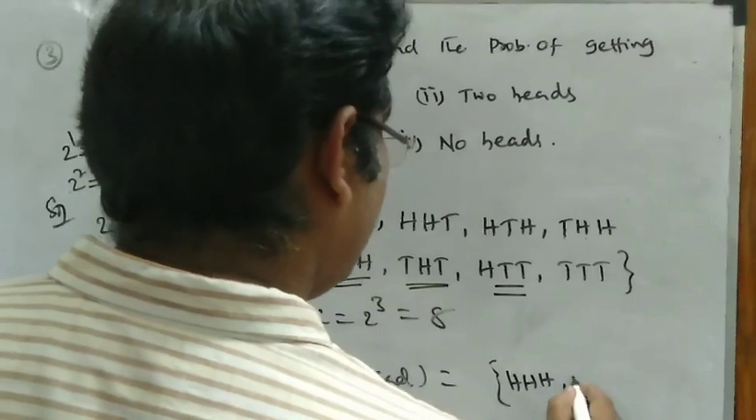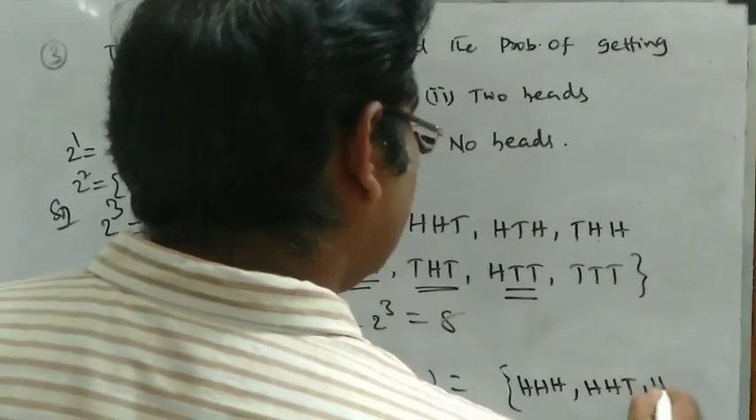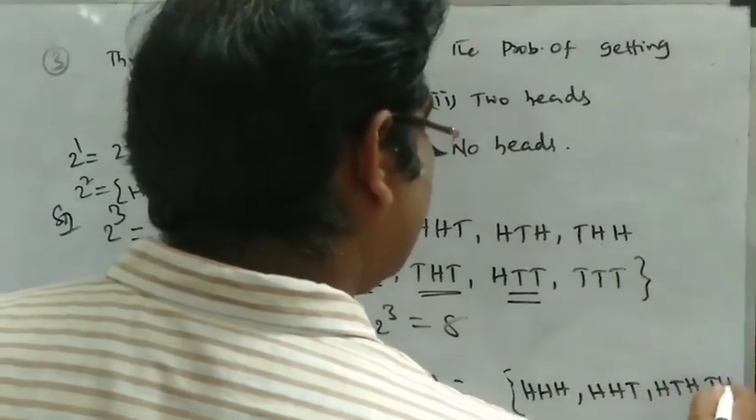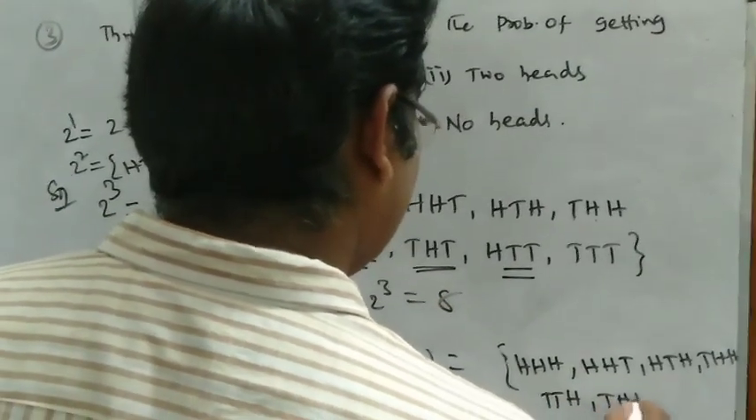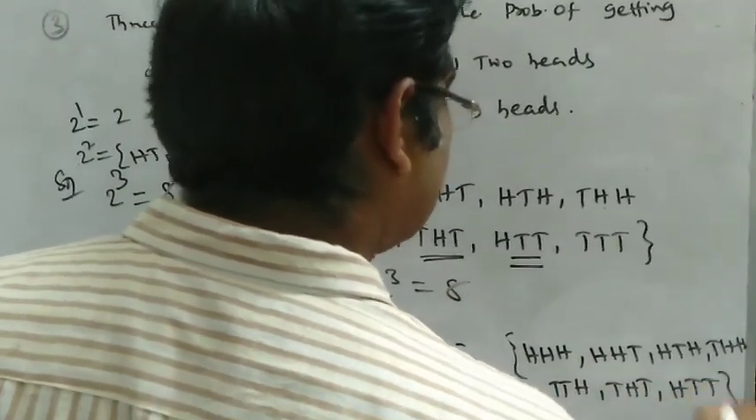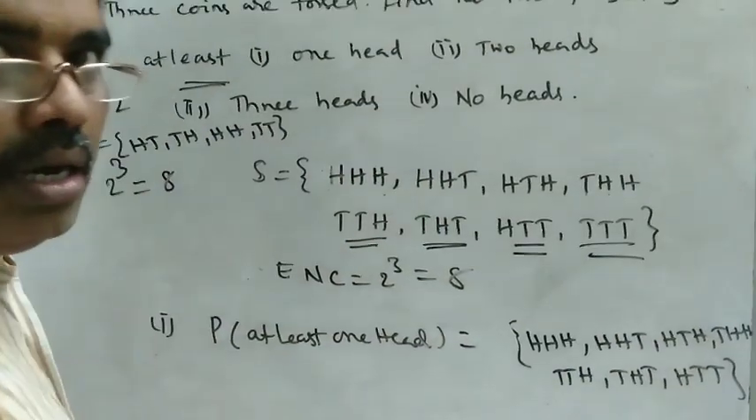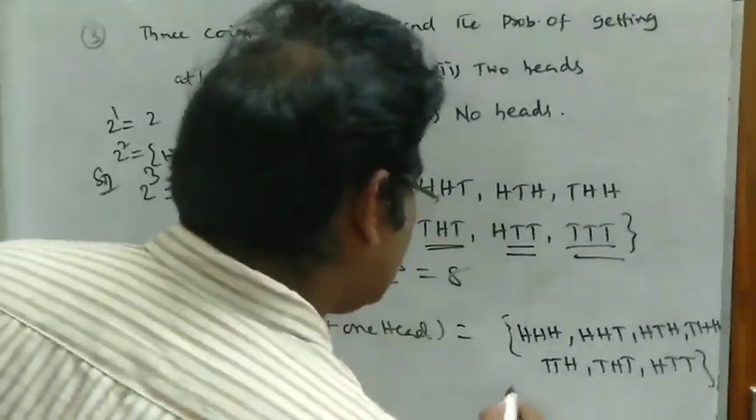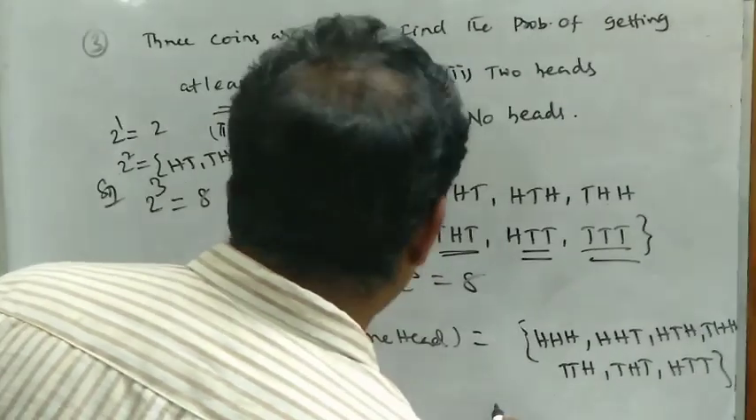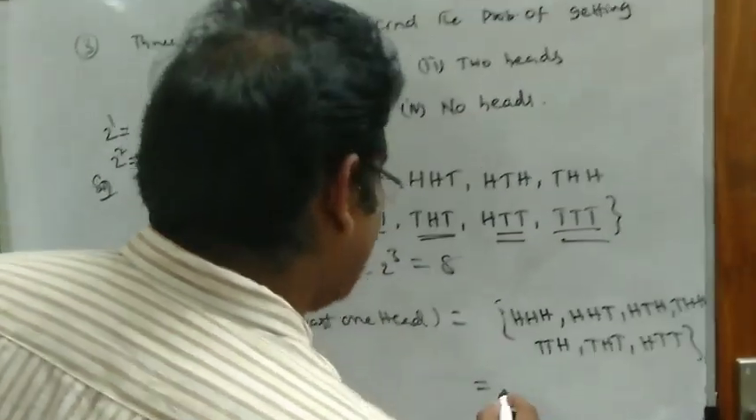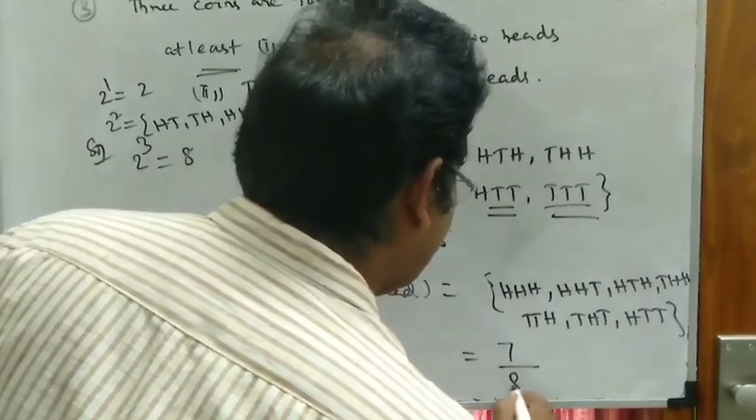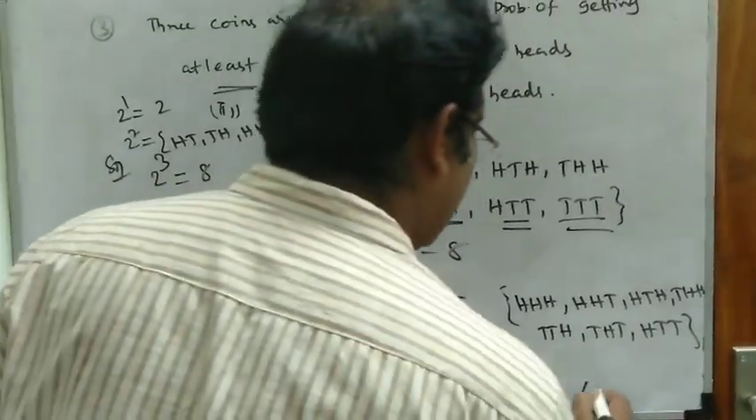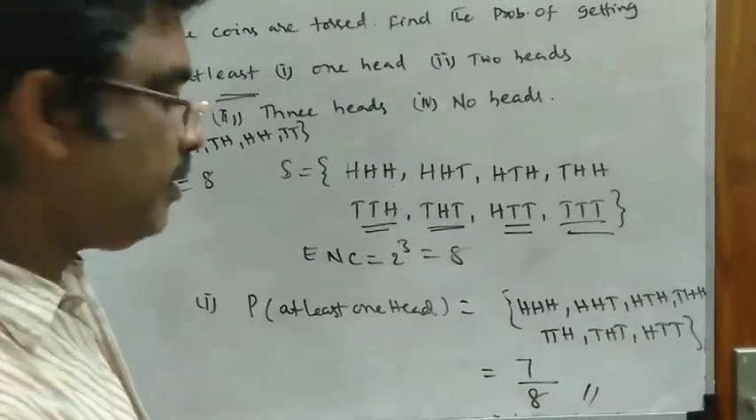And what is the other one? HHT, HTH, THH, or TTH, THT, HTT. So except the last one, all come under this case. So the number of favorable sample points are 7, and the total number of points are 8. So the required probability is equal to 7 by 8.